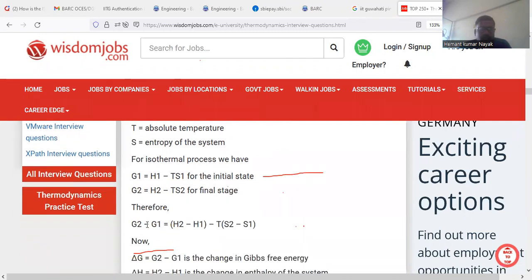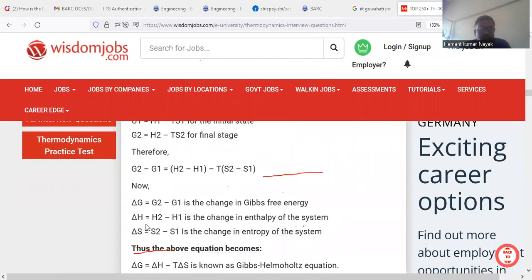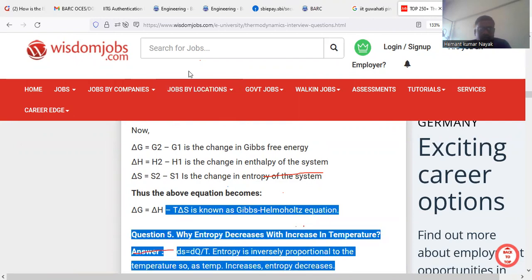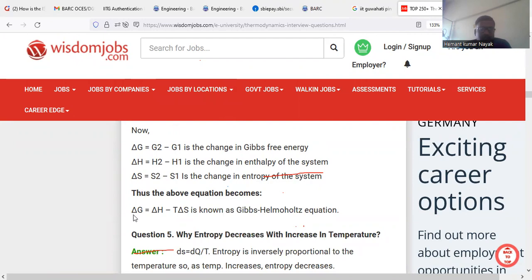For isothermal processes, we have delta G = delta H - T delta S, which is known as the Gibbs-Helmholtz equation. So this is important. This equation is very much important.